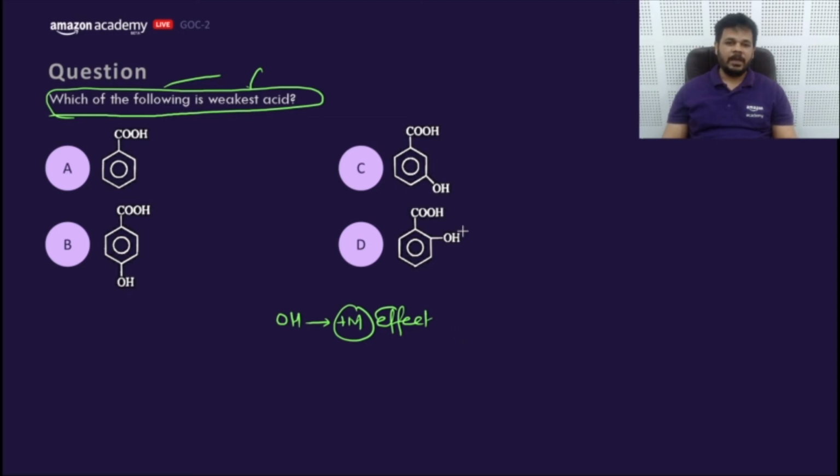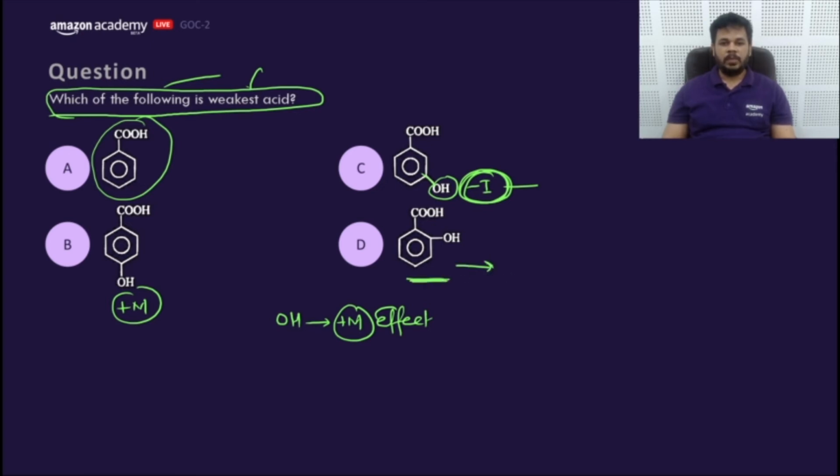Okay, fine. Now this is OH, which would be at the meta position, which shows minus I, which is good for acidic strength. It does not have any group. This would show plus M effect, whereas this is the most important compound.